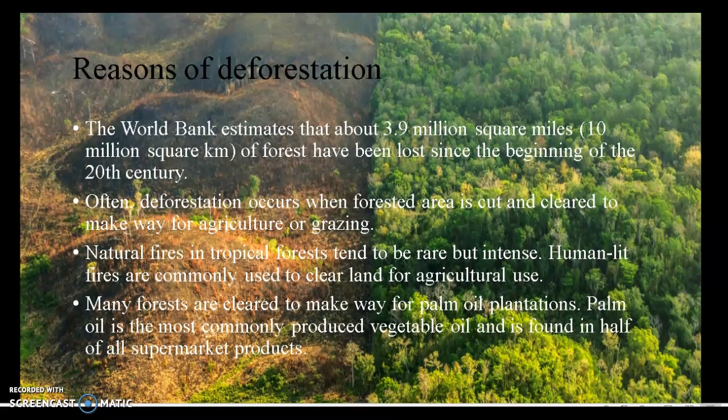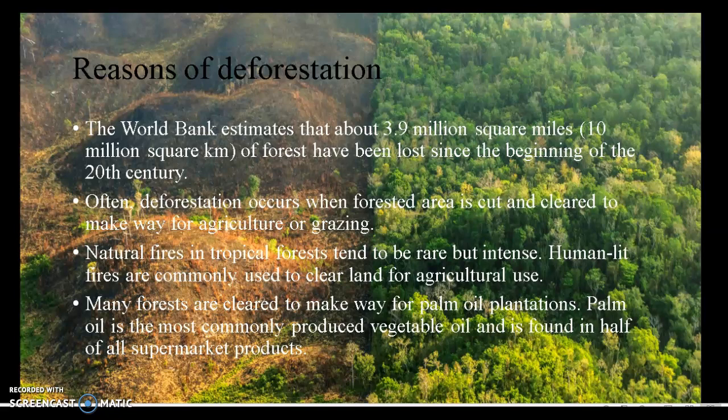The reasons of deforestation. The World Bank estimates that about 3.9 million square miles of forests have been lost since the beginning of the 20th century. Often, deforestation occurs when forest areas are cut and cleared to make way for agriculture or grazing.